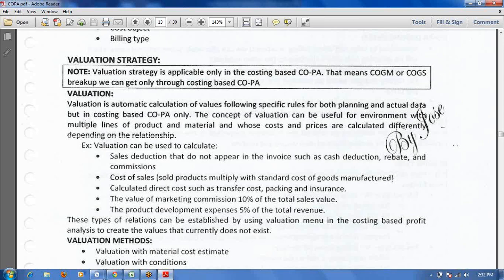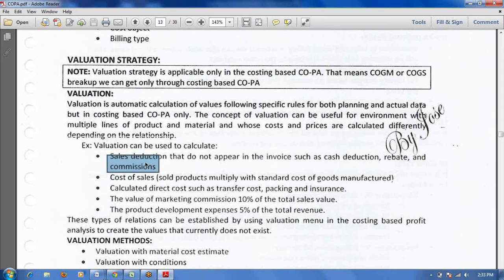Valuation is automatic calculation of values following specific rules for both planning and actual data. Valuation can be used to calculate sales deductions. If you want to post any rebate amount or discount amount directly at the time of billing, it will impact only the COPA module, it won't impact the FI module.